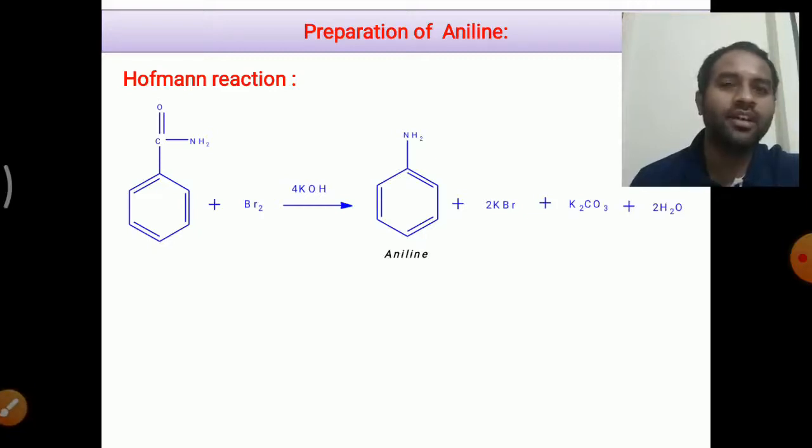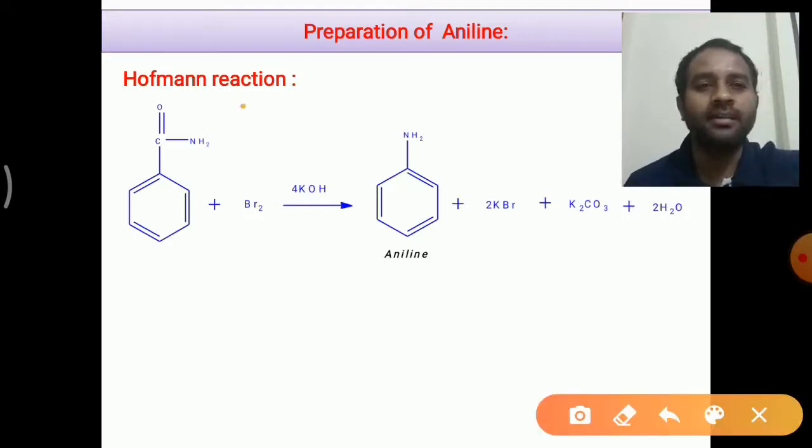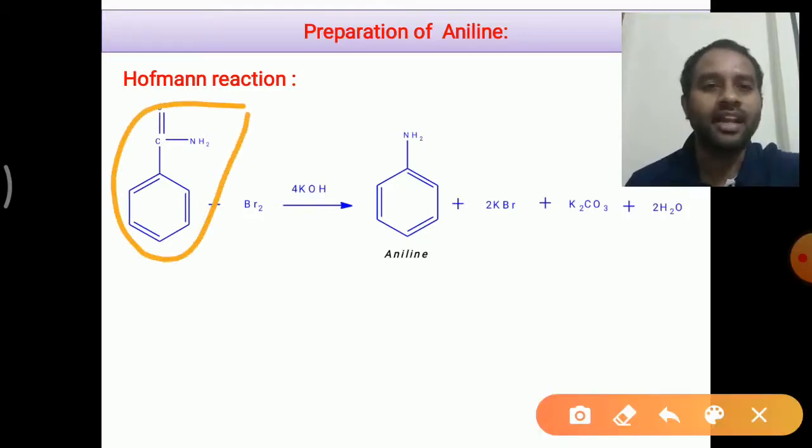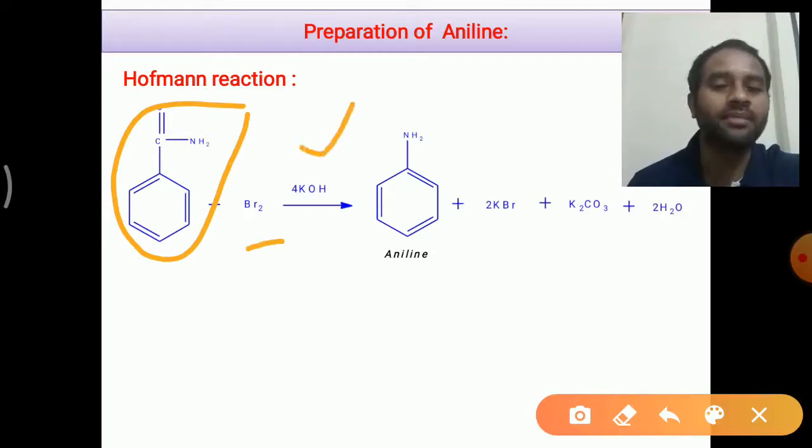that is the Hofmann degradation reaction. This involves Hofmann rearrangement. Usually in this, the amides are converted into primary amines. Here in this we have taken benzamide as the reactant. Upon subjecting it to a halogen like bromine in presence of a base medium, that is alkali, sodium hydroxide, we will get this primary amine, that is aniline, as the product.